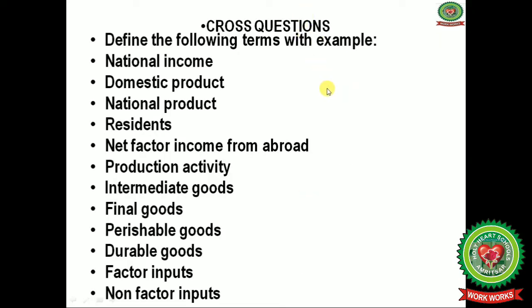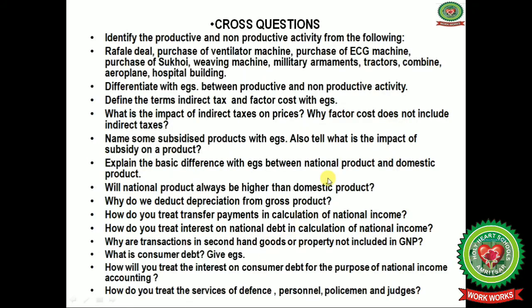Hope students, you all have understood the topic of national income and related aggregates. Now it's time to note down the homework. Define the following terms with example: national income, domestic product, national product, residents, net factor income from abroad, production activity, intermediate goods, final goods, perishable goods, durable goods, factor income, factor inputs and non-factor inputs.